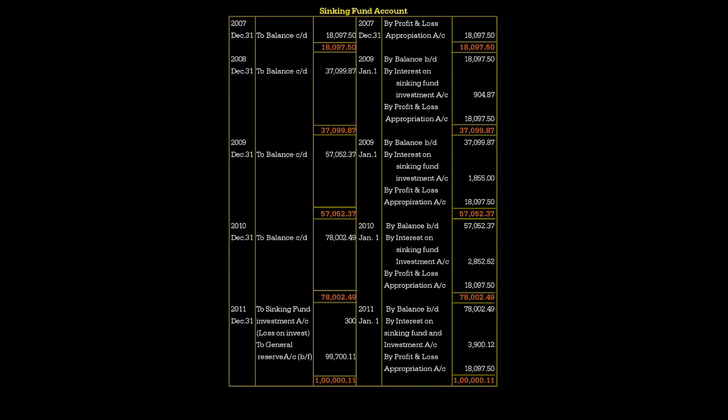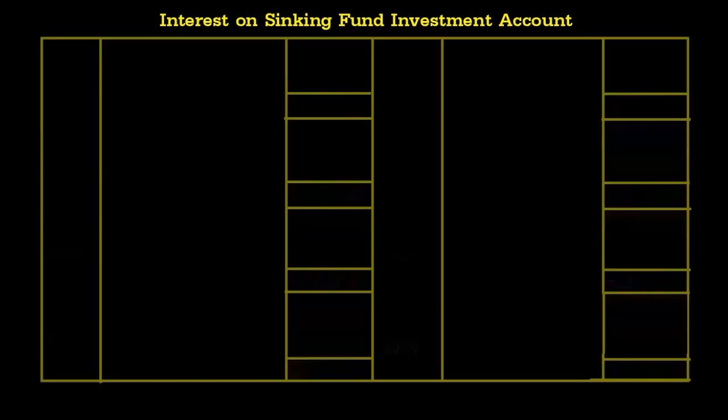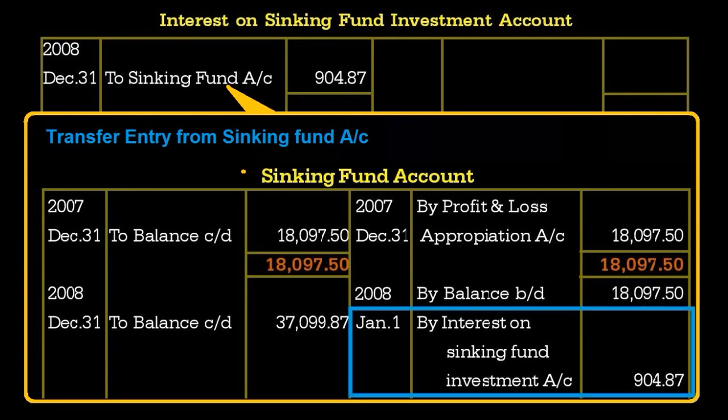Then let us go to one more account, that is the interest on sinking fund investment. Sometimes this is asked. First we are transferring the interest of the first year, where the interest we have written in the second year of the sinking fund account. In that credit side we have written by interest on sinking fund investment account.